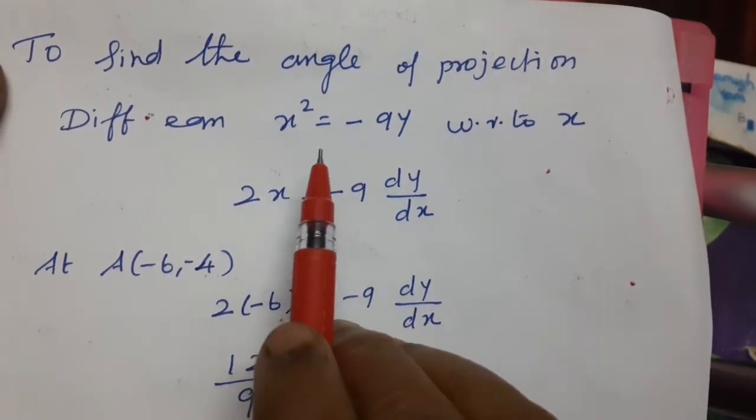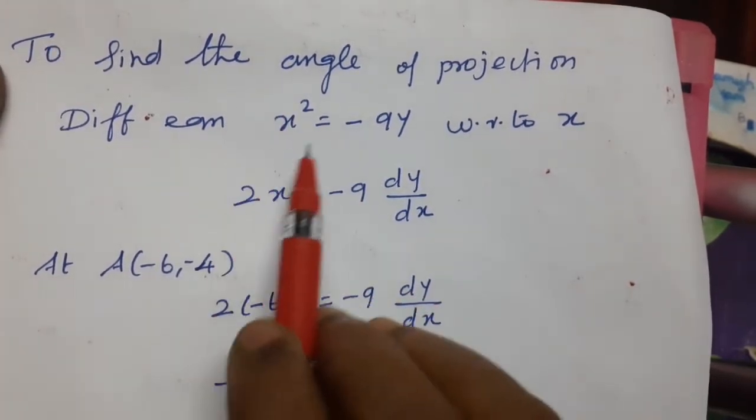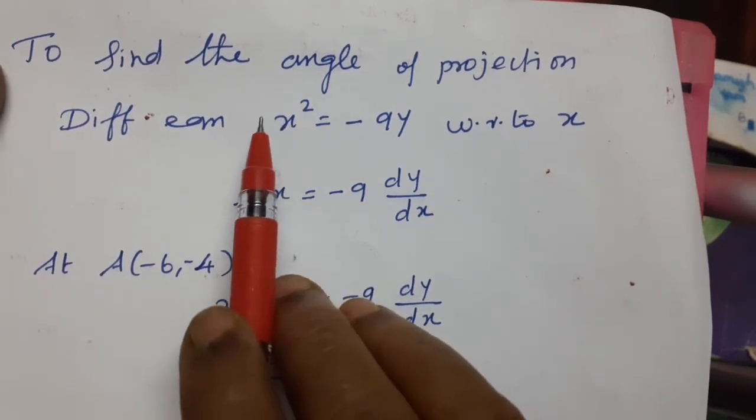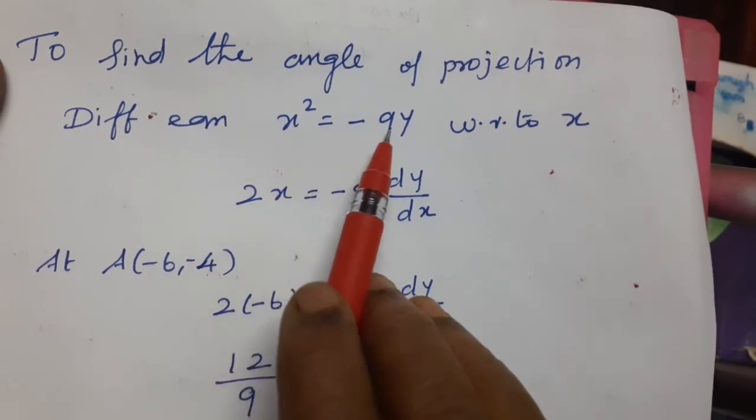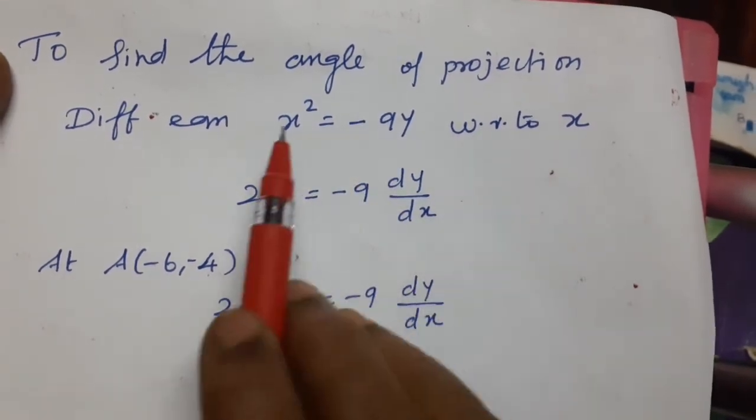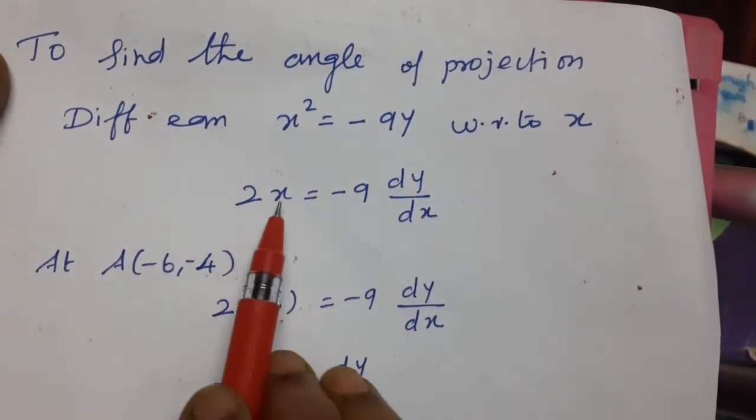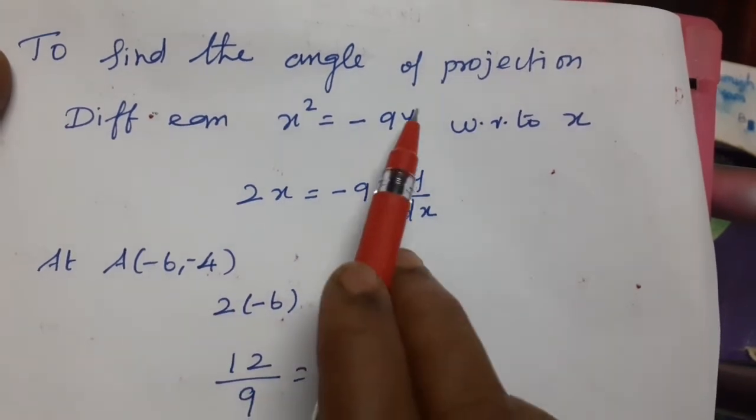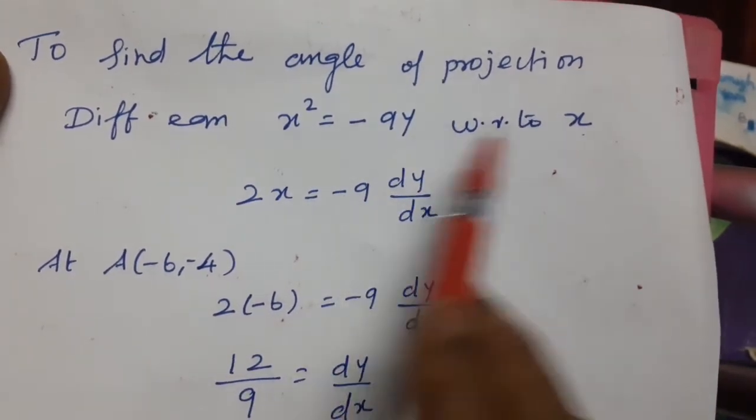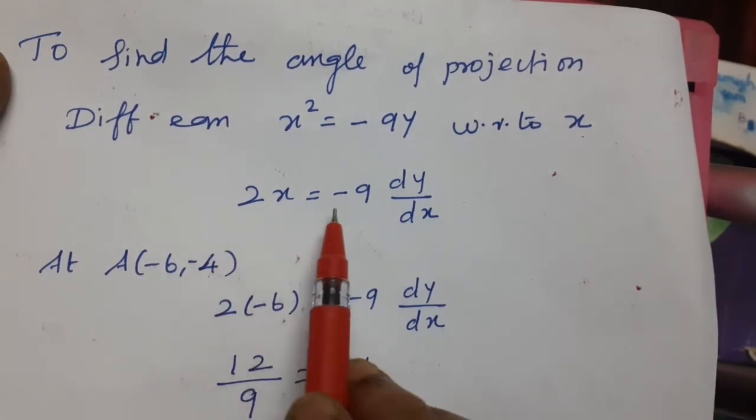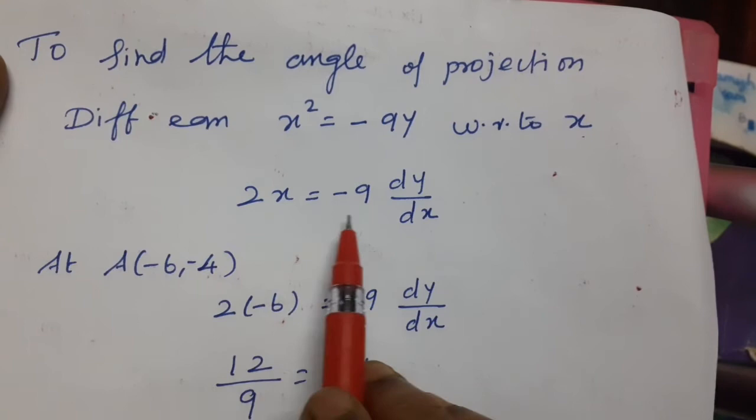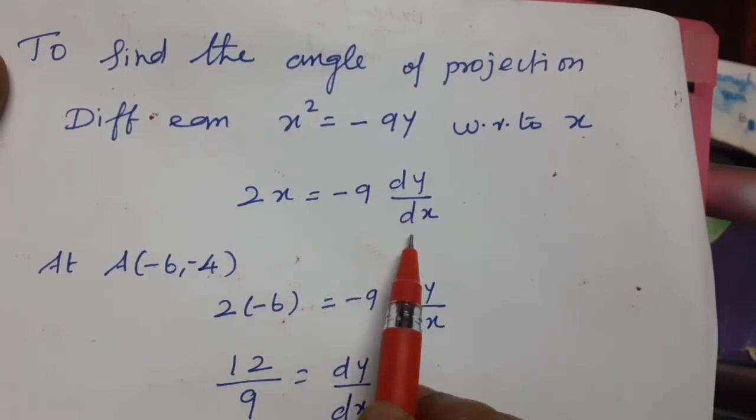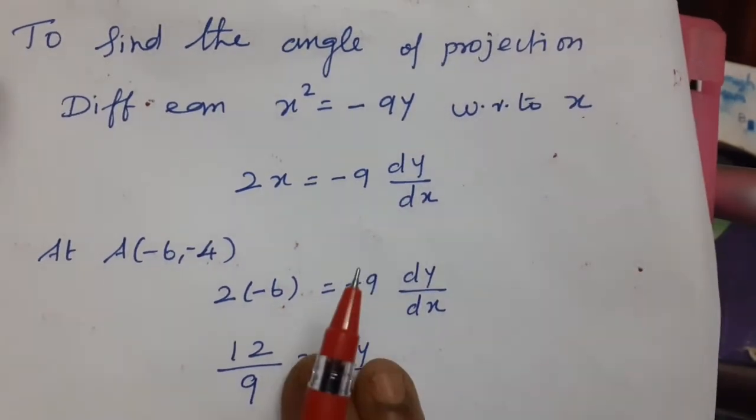So if you differentiate the first degree equation, we get m. Differentiate the equation x square equal to minus 9y with respect to x. x square differentiated becomes 2x. So 2x equals minus 9 into dy by dx. What is the point A? A point is minus 6 comma minus 4.